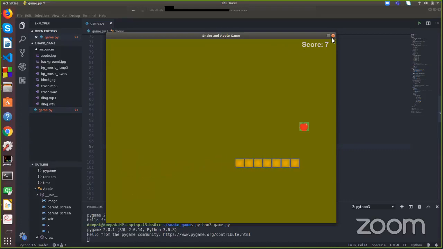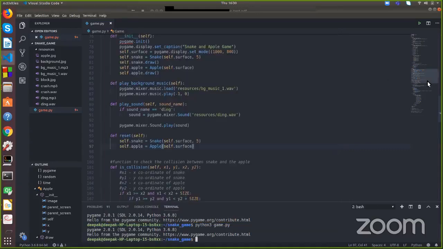Okay. So this is the first thing we implemented. Now let's write the function to implement the game over logic.